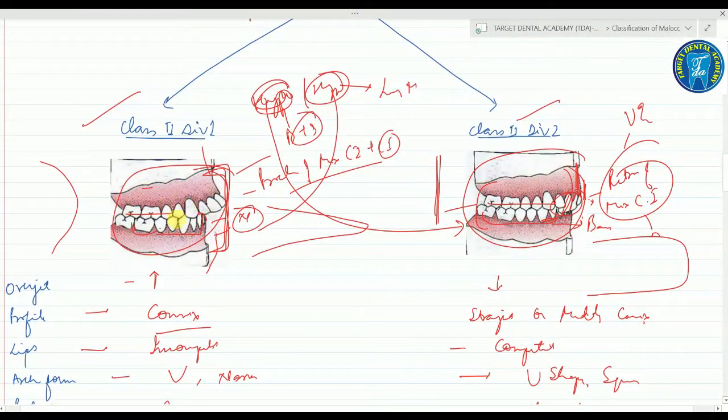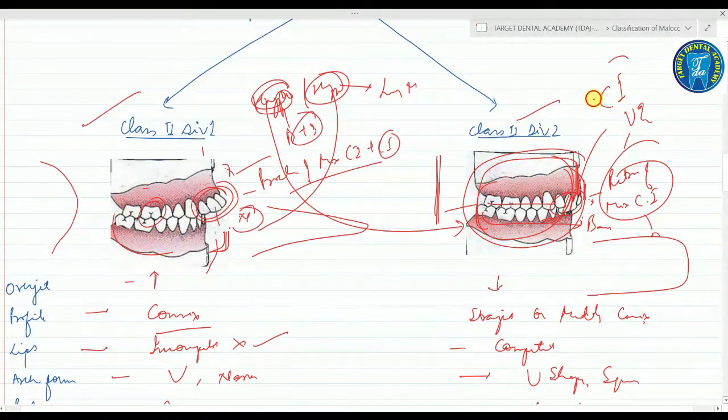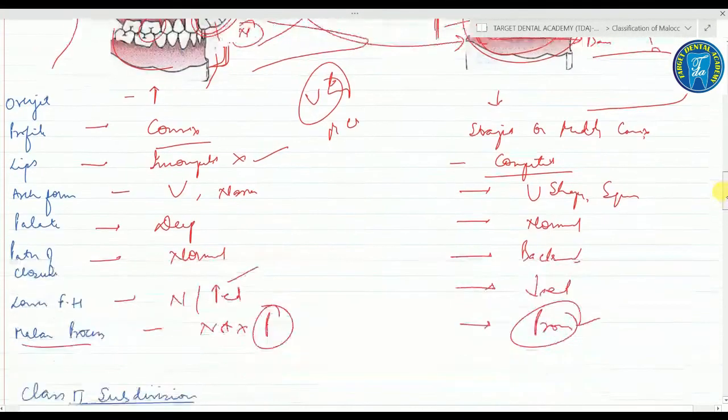Important point: in class 2 division 1, the molar is in class 2 and there is a proclination of the incisors, therefore lips are not able to close, and you can say there is lip incompetence or lip incompetency. And in case of class 2 div 2, there is retroclination of the maxillary central incisor, therefore the lips are competent. Very important point for your MCQs.